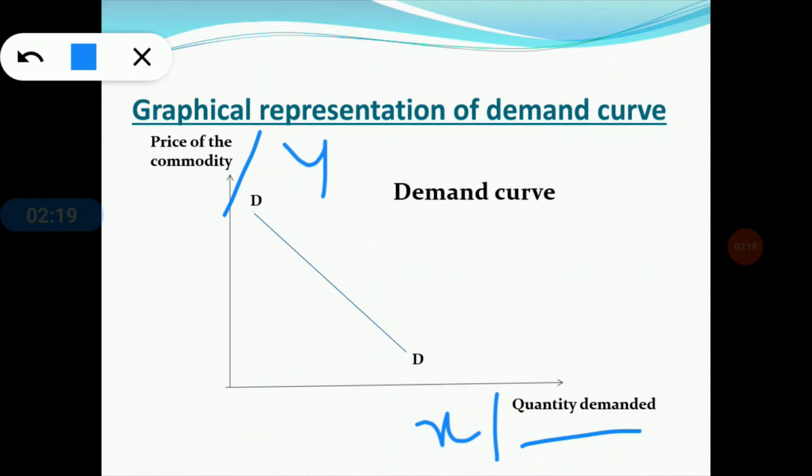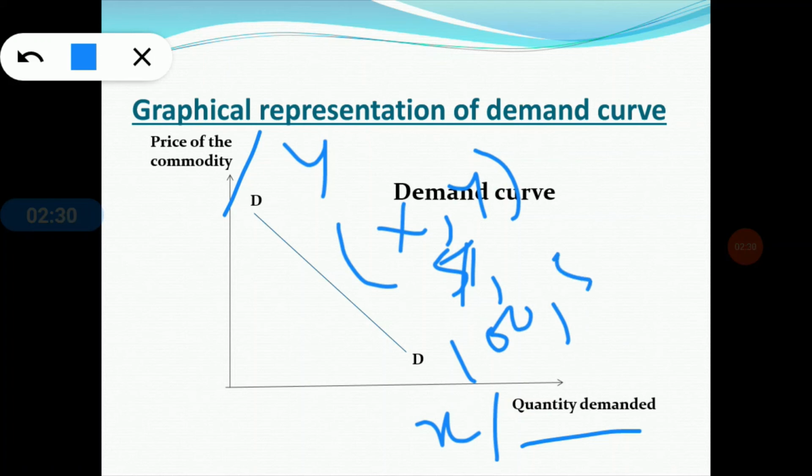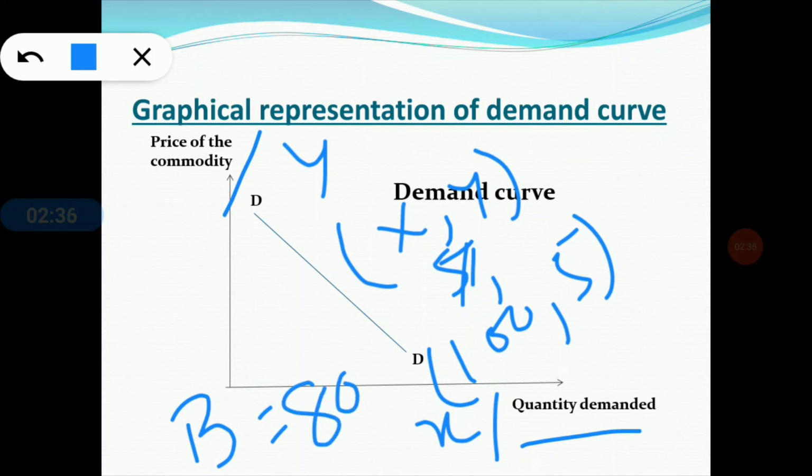So from the demand schedule, we have been given some combination points. The first combination point for A is 5 comma, x comma y, the combination point. So x is 100 and y is 5. And for point B, the combination point is 80 comma 10. Clear? So we can put these combination points like A, B in the graph.